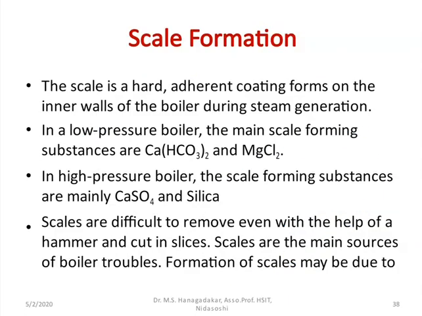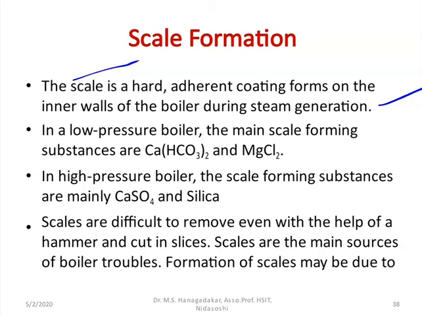As I told you, the scale is the hard adherent coating that forms on the inner walls of the boiler during steam generation. As per the requirement, we are using boilers of two types, as per our need of energy in the various sectors. Some boilers are operated at low pressure and some at high pressure.